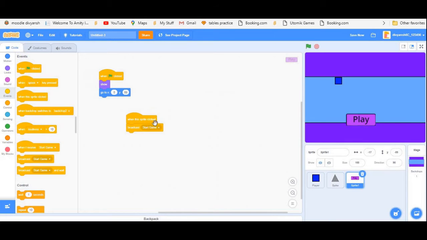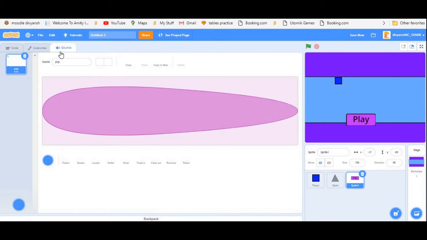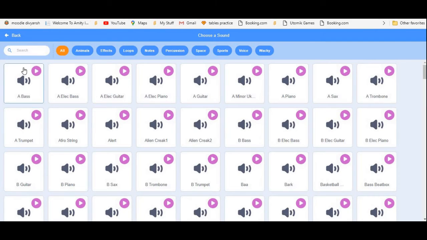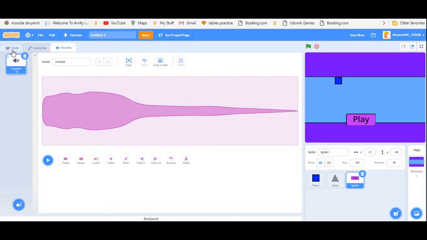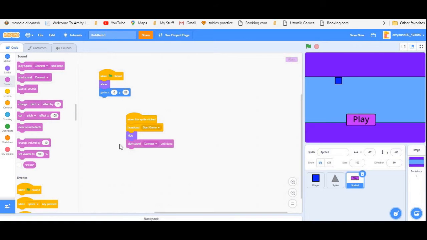And also, when the play button is clicked, it should hide and play a nice sound effect. Let's go to the sounds tab and go to the sound library. Click choose a sound and go to effects to find the connect sound. Go to the code and drop a start sound connect.